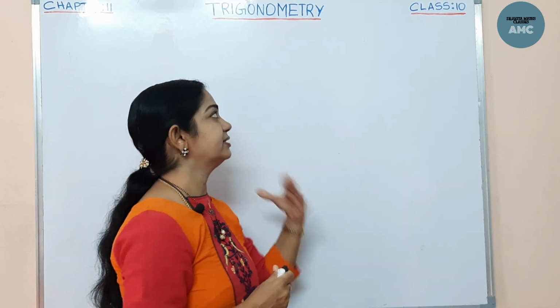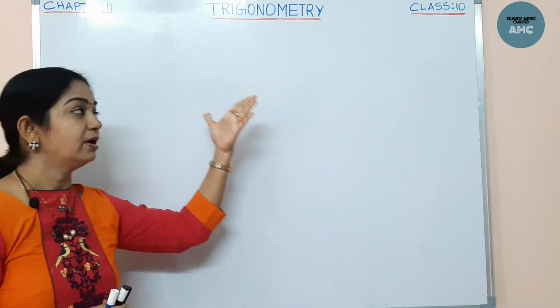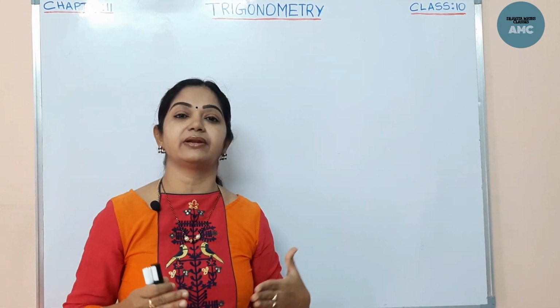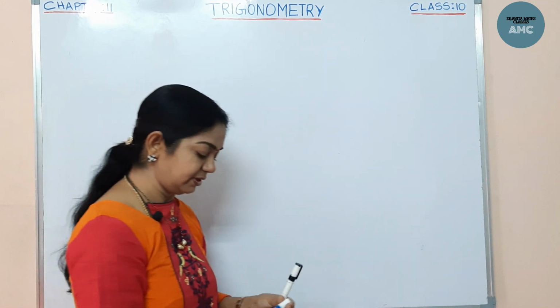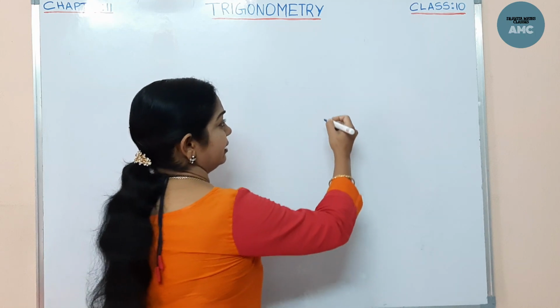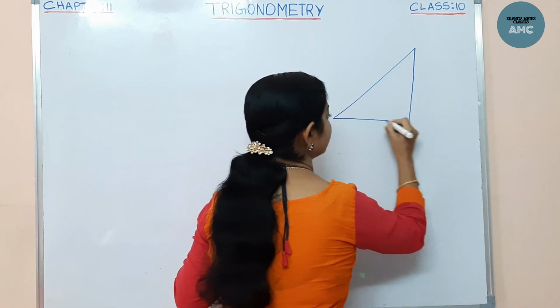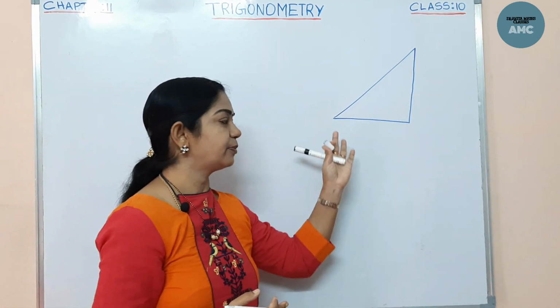Now let's see how we will proceed in this trigonometry. First we have in our portion the trigonometric ratios. Now, what are these trigonometric ratios? We will know. You were all well versed in the properties of triangles in your previous classes as well as in this class, isn't it? The properties of triangles.